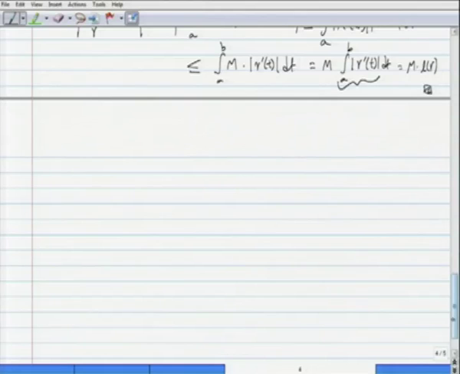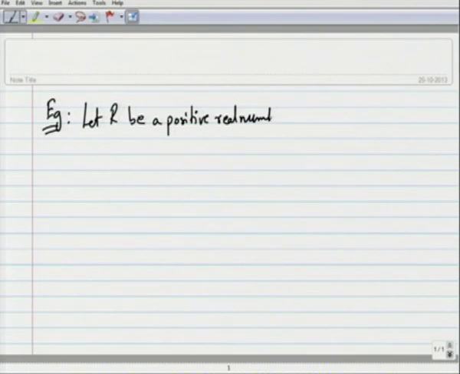All right. We will see one application of this particular estimate. Here is an example which illustrates the use of the estimation theorem. The example is as follows: let R be a positive real number greater than 1.